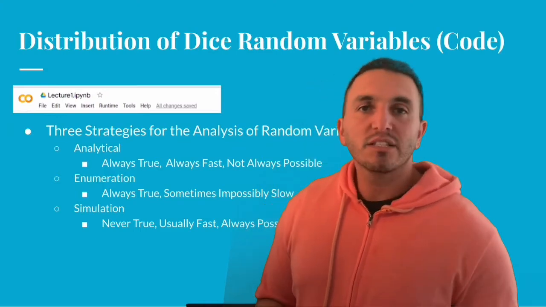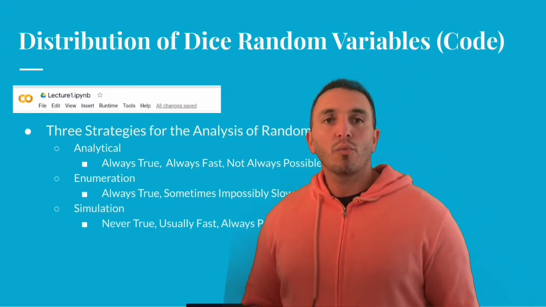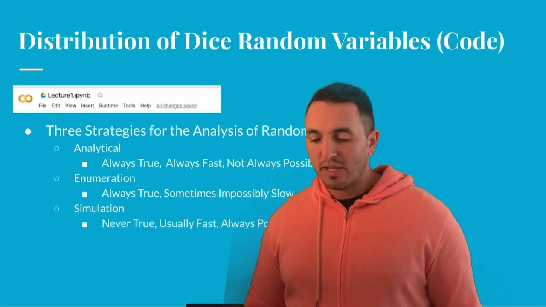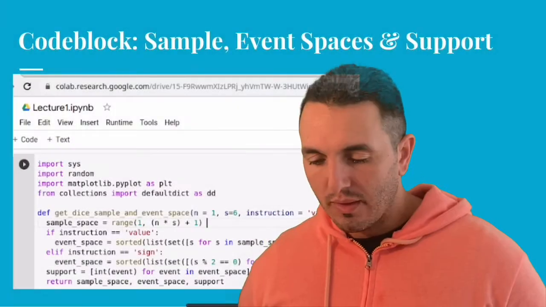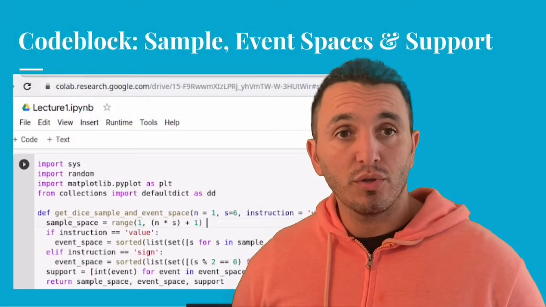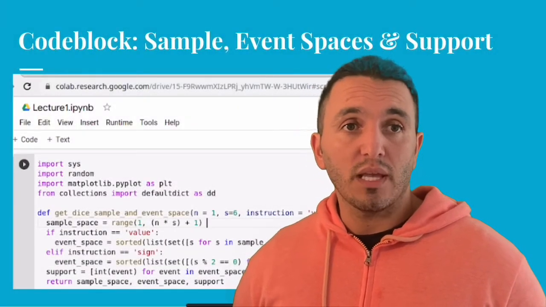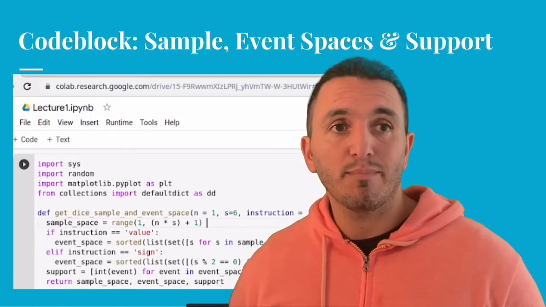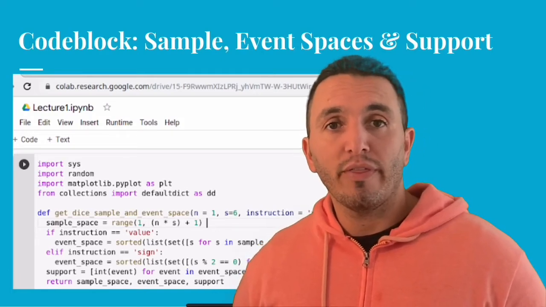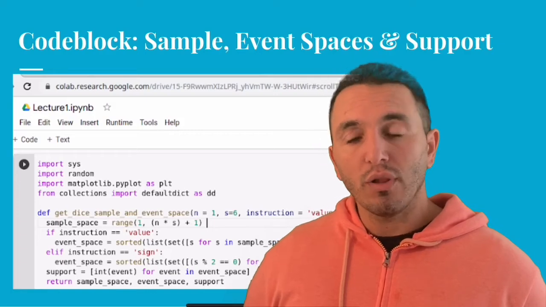Okay, so let's consider the code we all have shared. Let's look at each block of code. This block of code is used to acquire the sample space and the event space and the support for a random variable that's based on the roll of a single die.